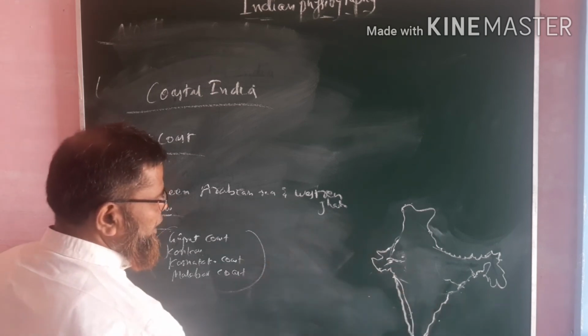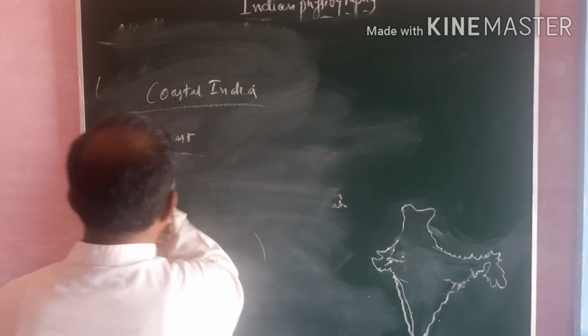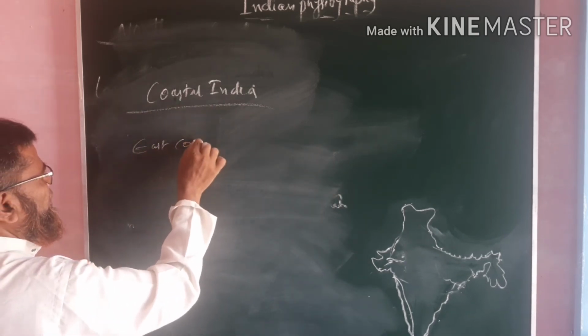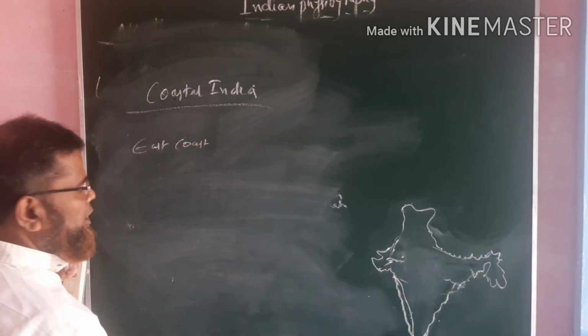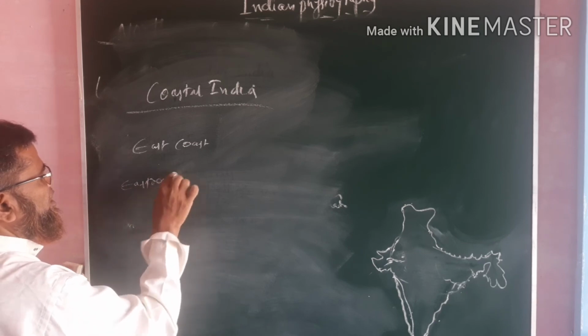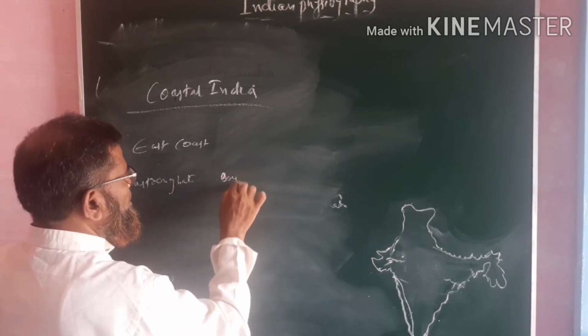The next one is the East coast, after the West coast. Where is it located? It is located between the Eastern Ghats and the Bay of Bengal.